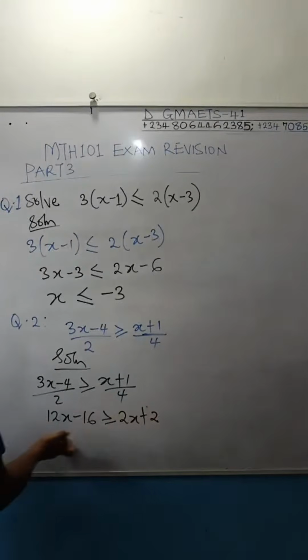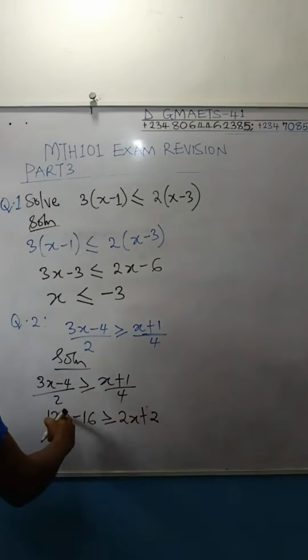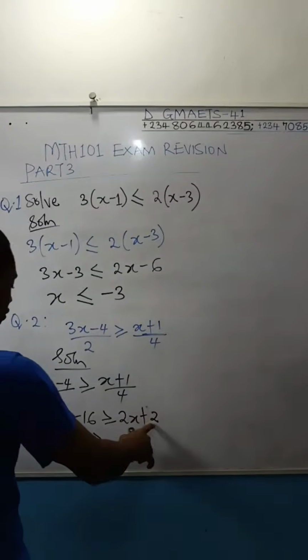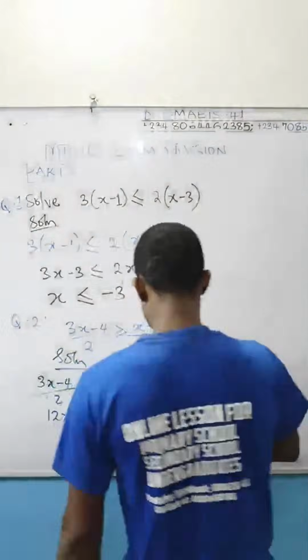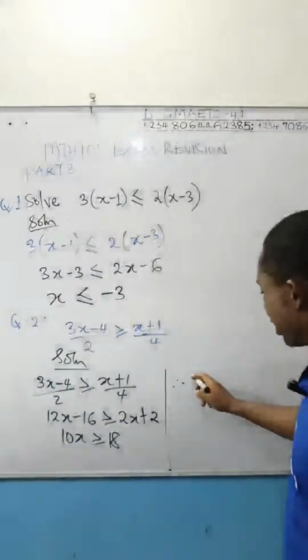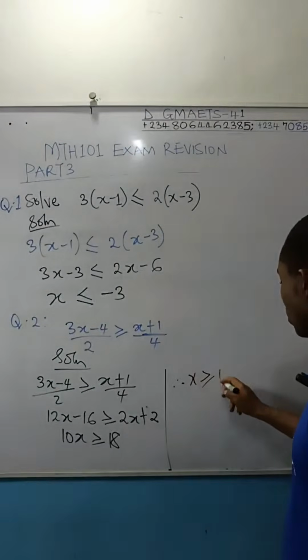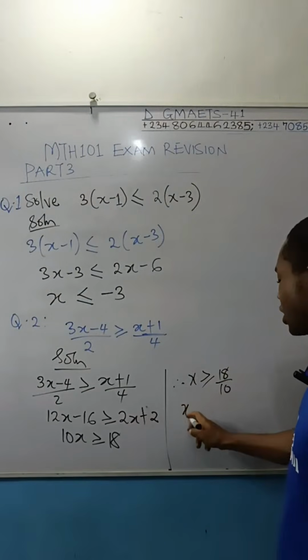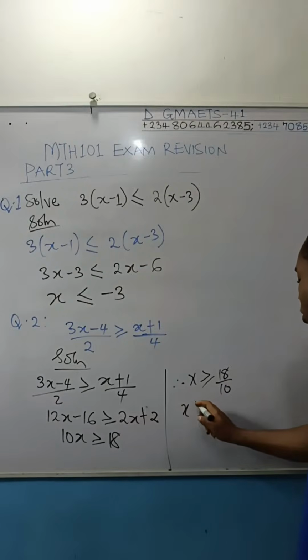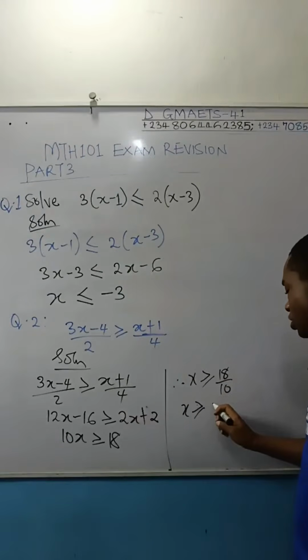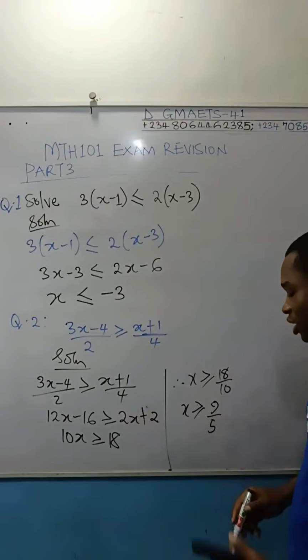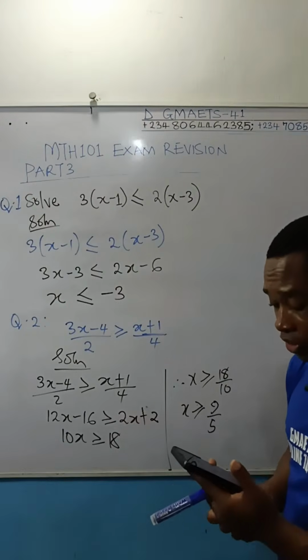Then you see this has become something like this. Collect your like terms. I'm moving this 2x here. 12x minus 2x will give us 10x. Then greater than or equal to, you have 2 here. If 16 moves, you're going to get 18. So to get the value of x, divide both sides by what? By 10. So x is greater than or equal to 18 over 10. This can be reduced. 2 can go in here, isn't it? If 2 goes in this, you're going to get 9 over what? 5. So this is the value of x supposedly.